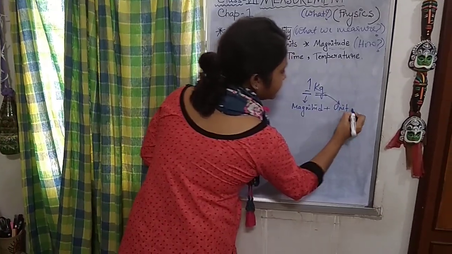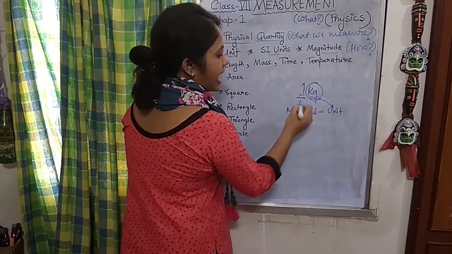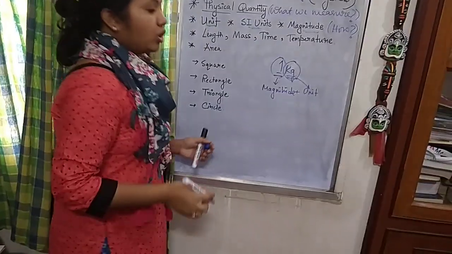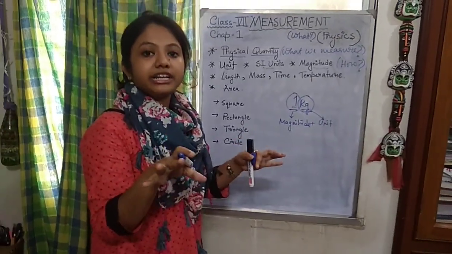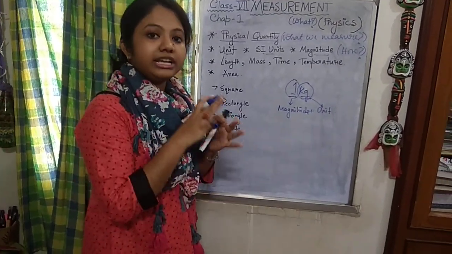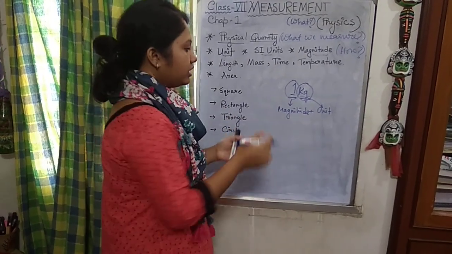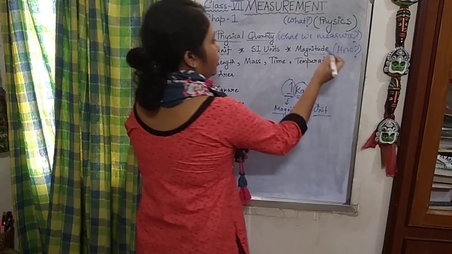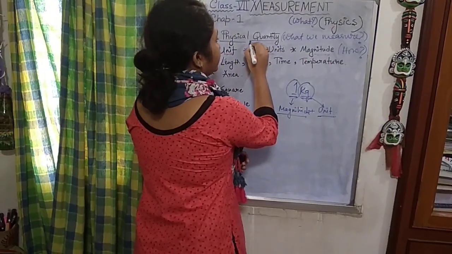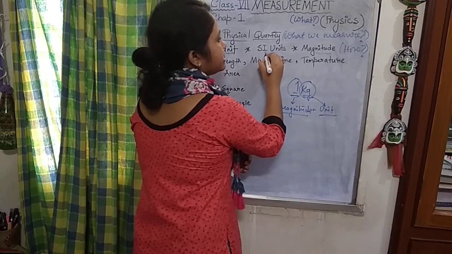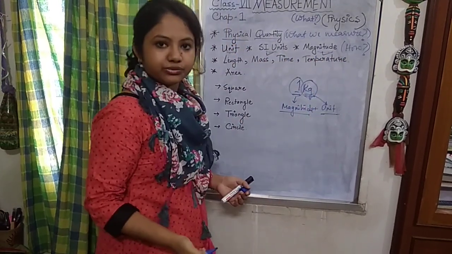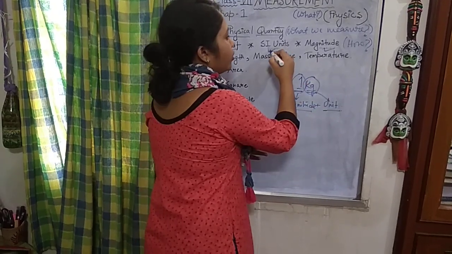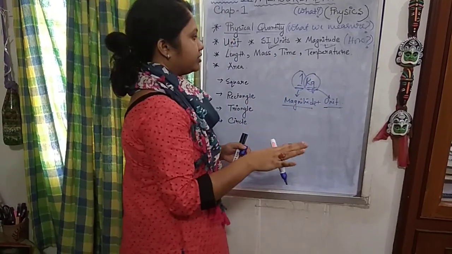Here kg is the unit and 1 or 2 is the magnitude. So the measurement of every physical quantity is incomplete without magnitude and unit. Understand? So the basic thing is SI unit plus magnitude. With only magnitude it is impossible to measure, and with only a unit it is impossible to measure.